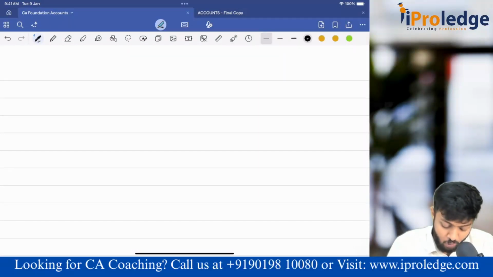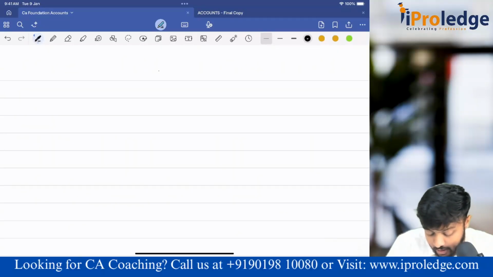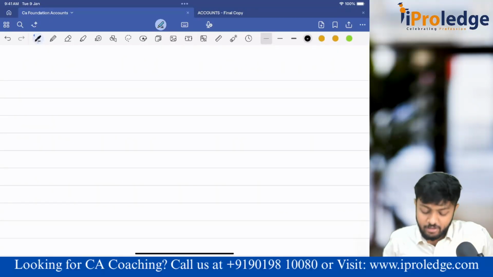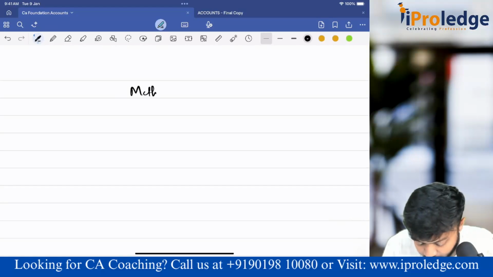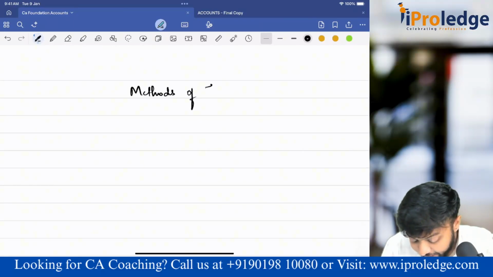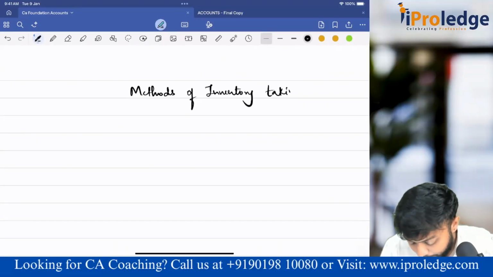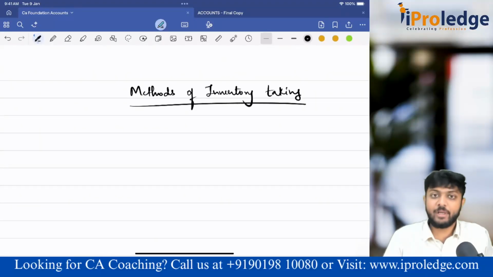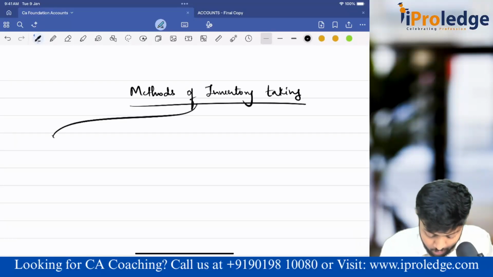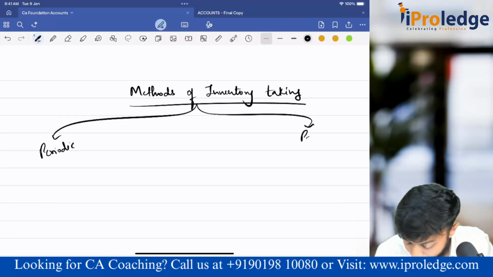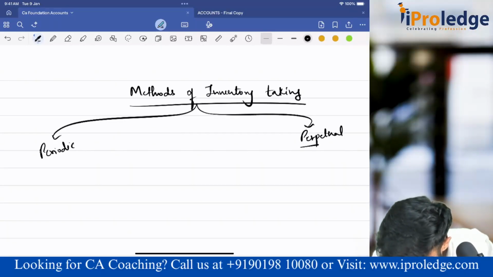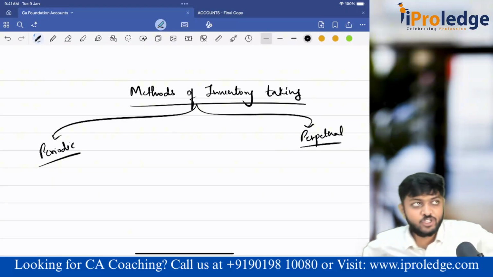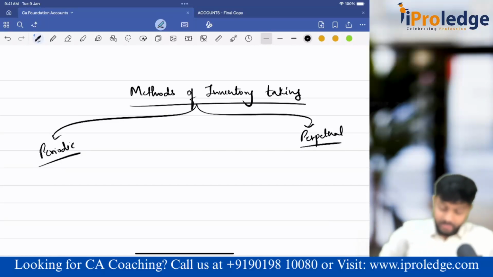Now, one more thing, and the last thing that you are supposed to learn here is the different methods of inventory taking. There are two methods. One is periodic and one more is perpetual. Sir, what is this, sir? Periodic, perpetual? So, you know what this is?